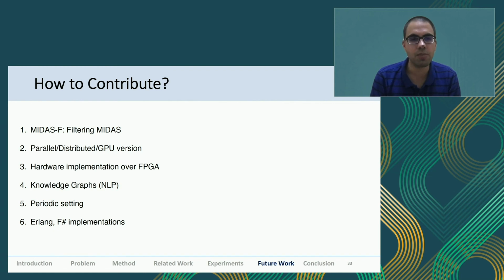When you have multiple servers, you definitely want a parallel implementation. Hardware implementation will also be quite important similarly. And then there can be an interesting search over how it performs on knowledge graphs and NLP settings. I haven't tried that out with textual graph data, but that should be interesting if someone wants to do that.